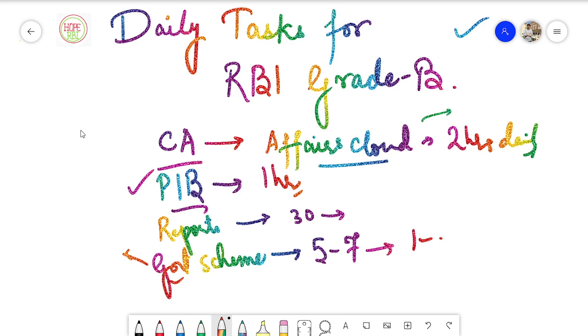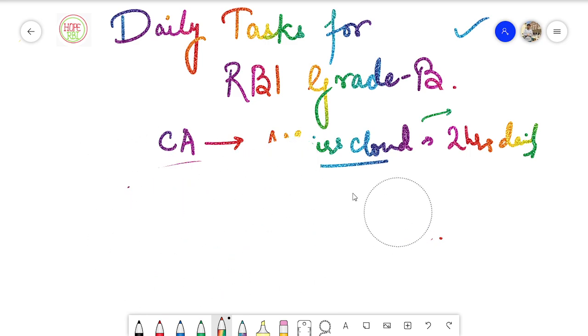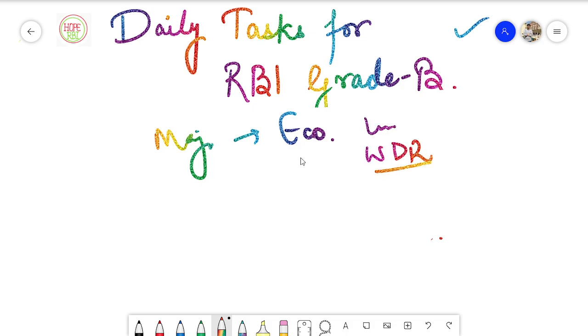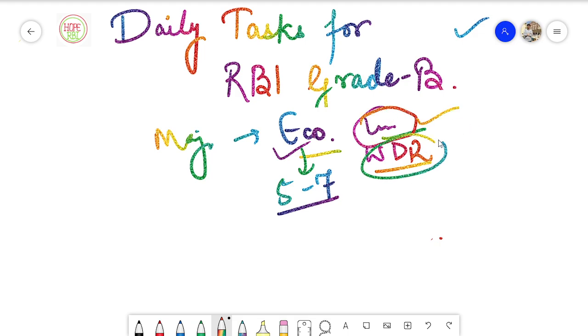Moving on, talking about the major reports. What kind of major reports am I talking about? Major reports like the economic survey, union budget and world development report. All of those things you have to study daily. You can set a target of 5 to 7 days for a particular major report. For example, you have to dedicate almost 5 to 7 days for the economic survey, or 3 to 4 days for the union budget, or 3 to 4 days for the world development report, or any kind of report.